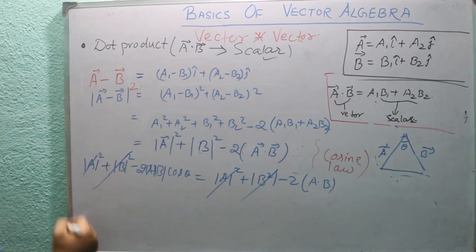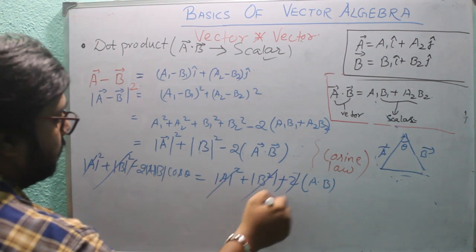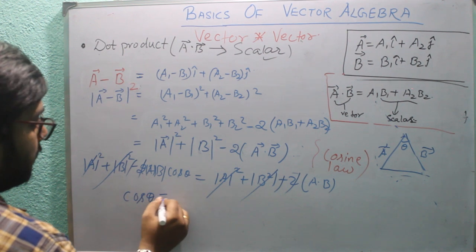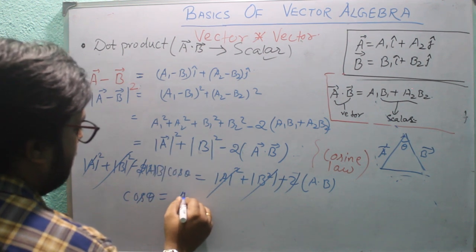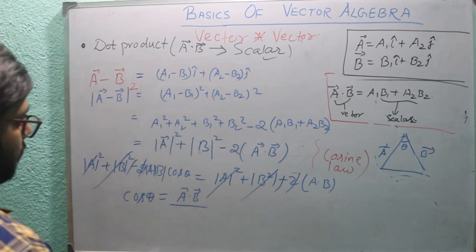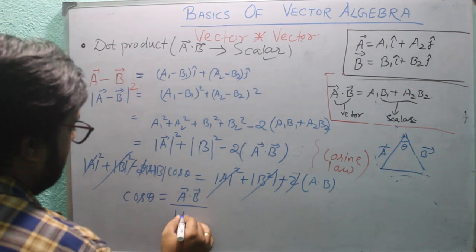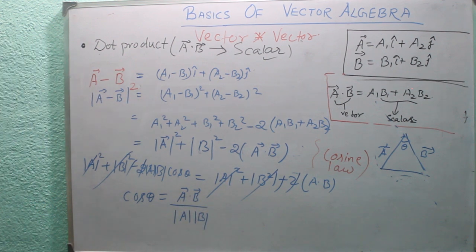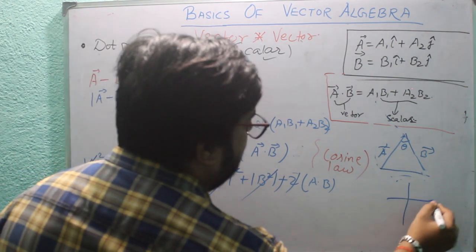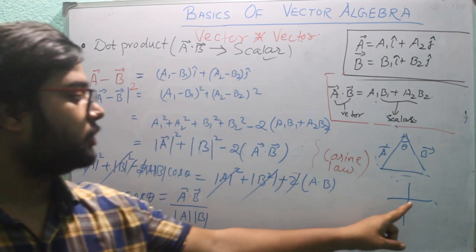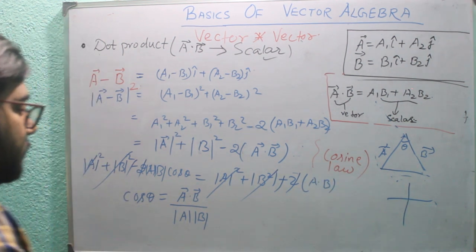So a squared, b squared have cancelled out, the minus is cancelled out, the 2 is cancelled out. So cos theta is equal to a dot b divided by mod of a into mod of b. If this is our axis and the angle between a and b lies between 0 to 90, then cos theta is positive.